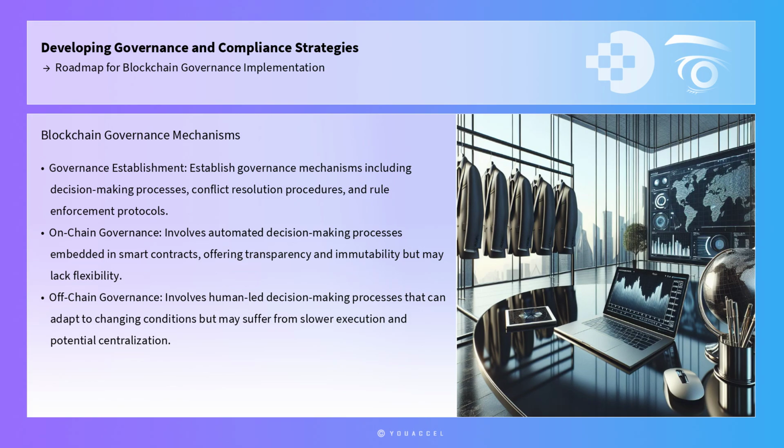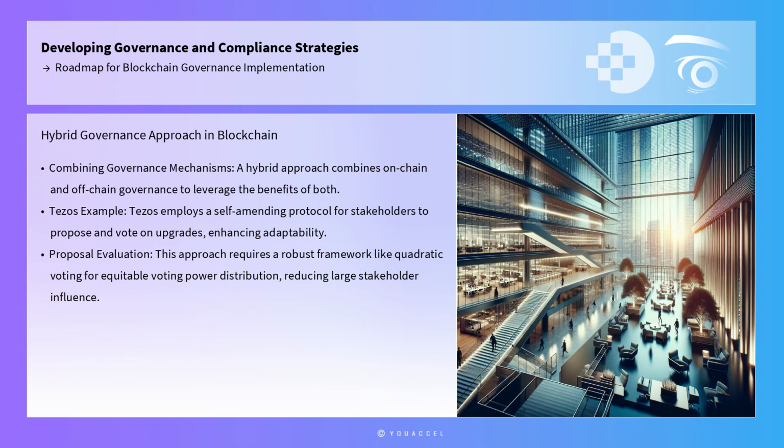Off-chain governance, on the other hand, involves human-led decision-making processes that can adapt to changing conditions but may suffer from slower execution and potential centralization. A hybrid approach that combines on-chain and off-chain governance mechanisms is often recommended to leverage the benefits of both.